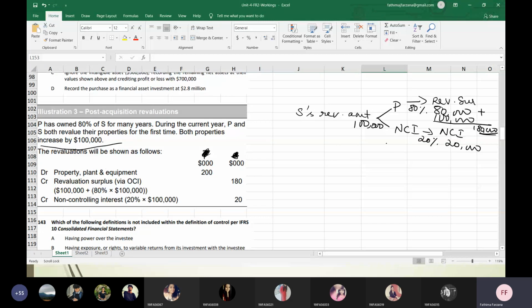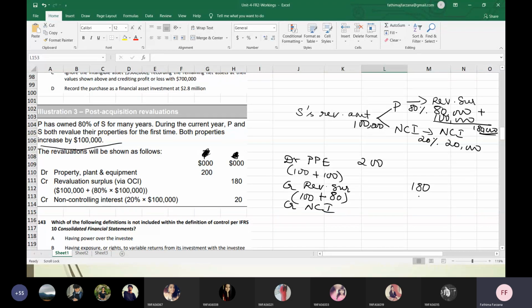The entire amount will be added to PPE. That's why you have to write debit PPE, which is 100 plus 100, total revaluation. I'll take it here as 200, and credit revaluation surplus. In revaluation surplus, we are going to take only the parent. Already it has 100, its own amount, plus 80, which is the share from the subsidiary. So 180, and credit non-controlling interest 20.